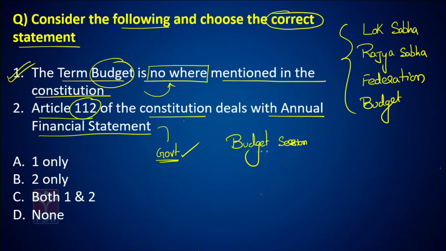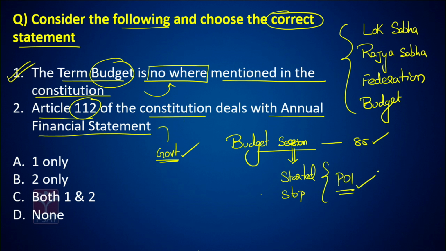As per Article 85 of the Constitution, a session of the Parliament is started or can be stopped by the President of India only. So the answer for this is C, because both the statements are correct.